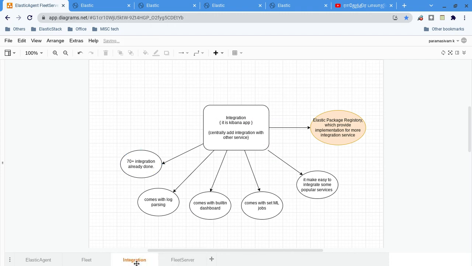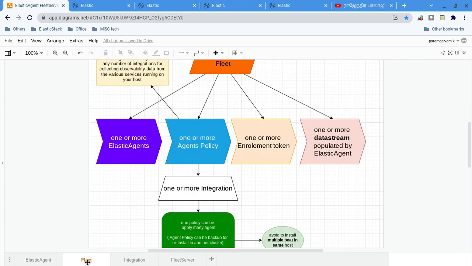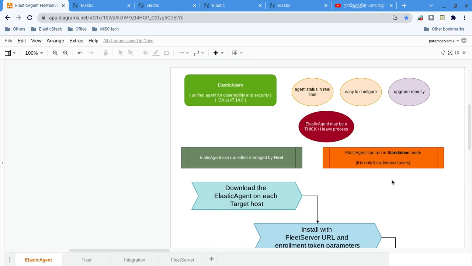Within the policy we can have one or more integrations. Whatever data we are going to collect, we call it an integration. I will talk about that later, let us not confuse. These are the primary benefits with respect to my experience.